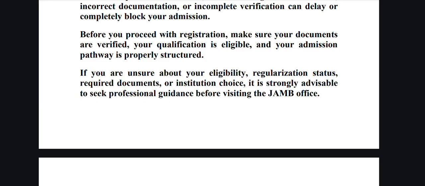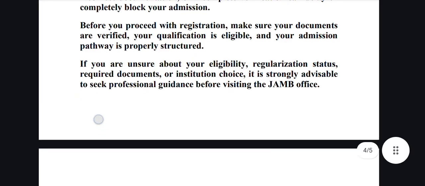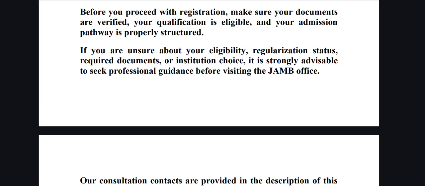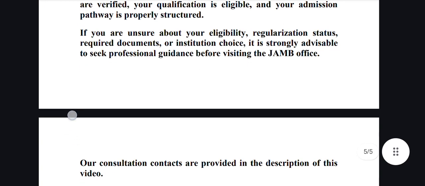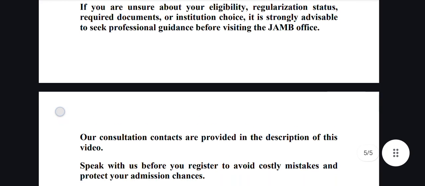That is, you have checked the requirement for the course you want to study in the prospective institution. You have verified that you have the qualification, and all your documents are complete, before you start the registration. Some people may be unsure about the eligibility, regularization status, the required documents, or the institution they want to go to, whether they possess the requirements or not. So it's strongly advisable that you seek professional guidance before you start registration or before you visit the JAMB office.